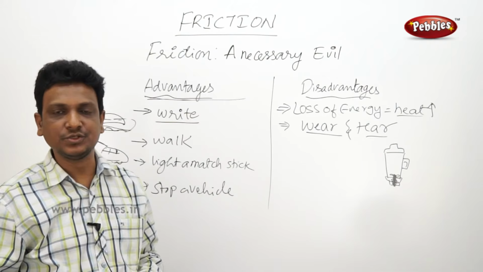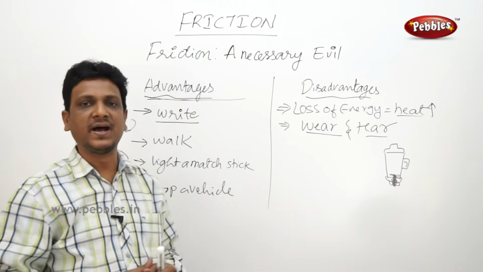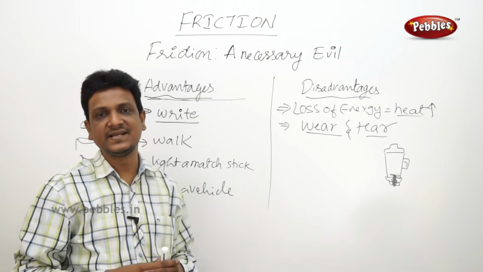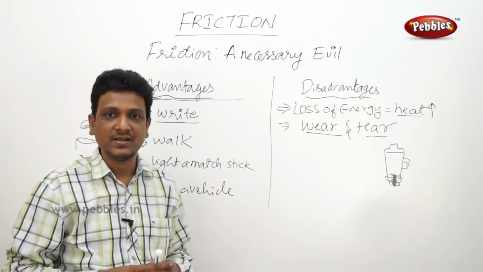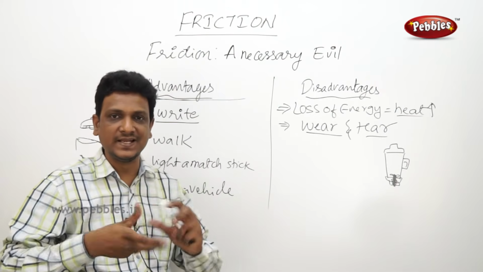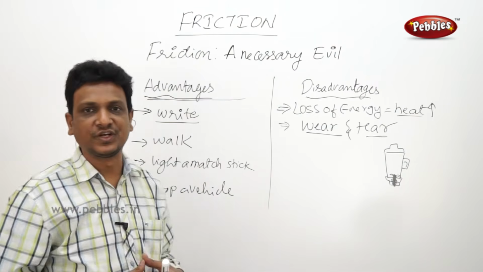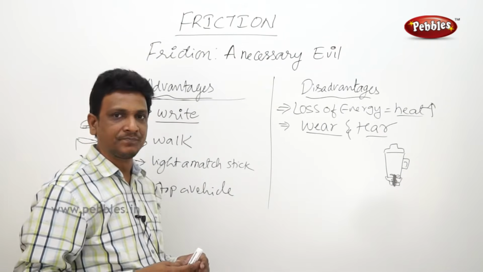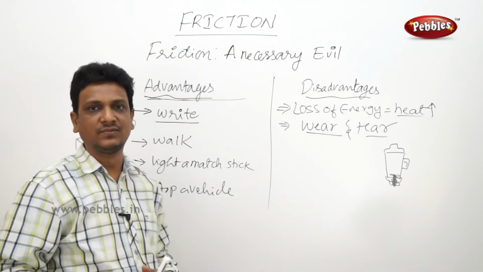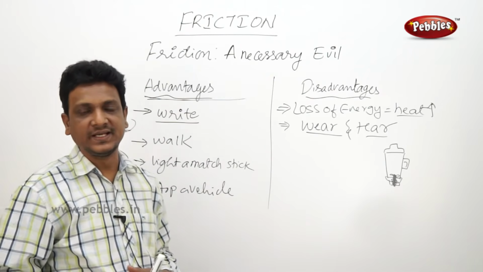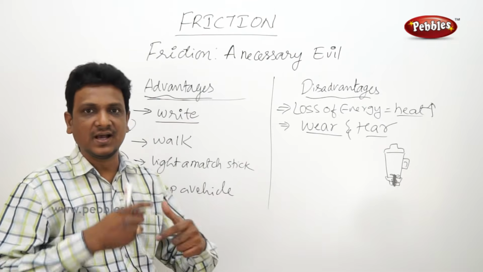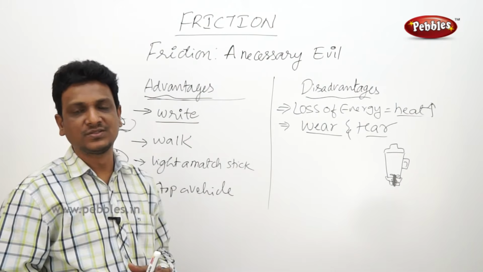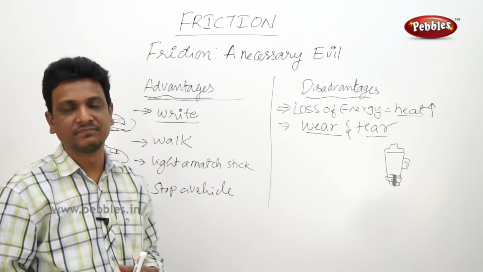So in many machines, you see machinery get heated up. Even your bike, when it is running, it gets heated up. Or the gear wheels, they get heated up. So why do they get heated up? When they are in contact and sliding on each other, then there is a lot of friction and heat is generated. So this heat is loss of energy. Second thing, objects get worn out. Cycle bearings, motorbike bearings. As the surfaces rub on each other, they get worn out because of the friction. You have to replace them.